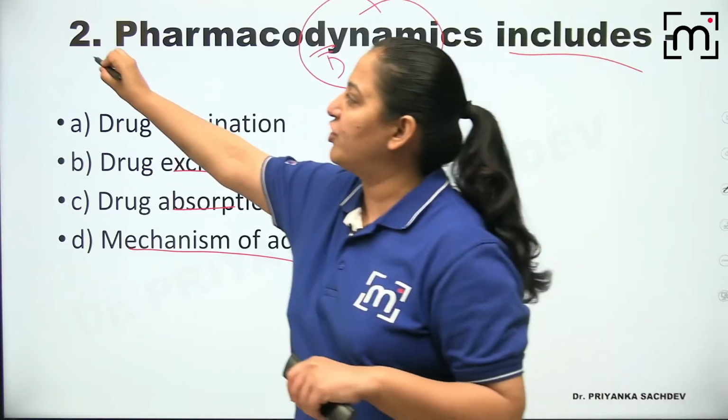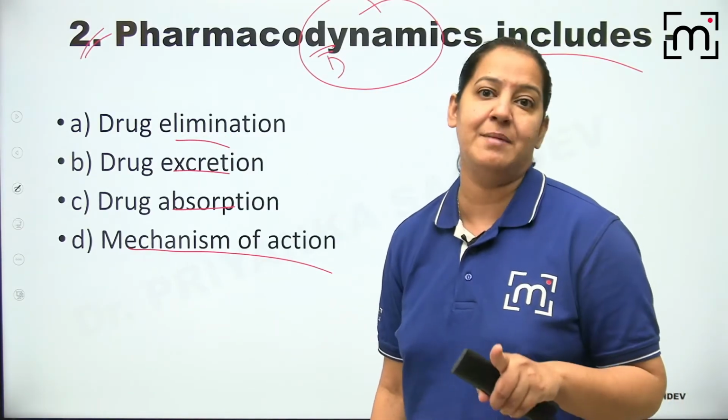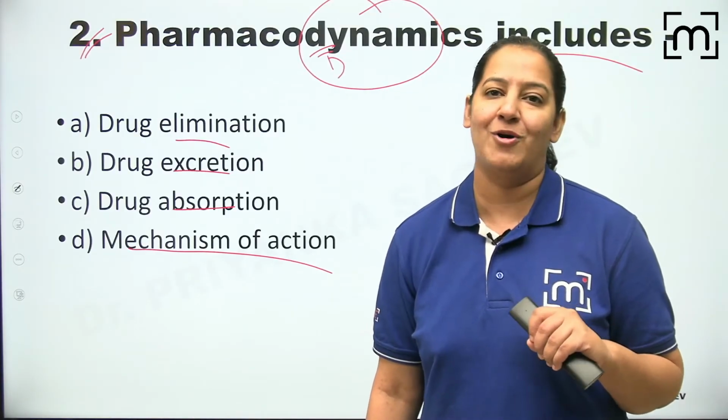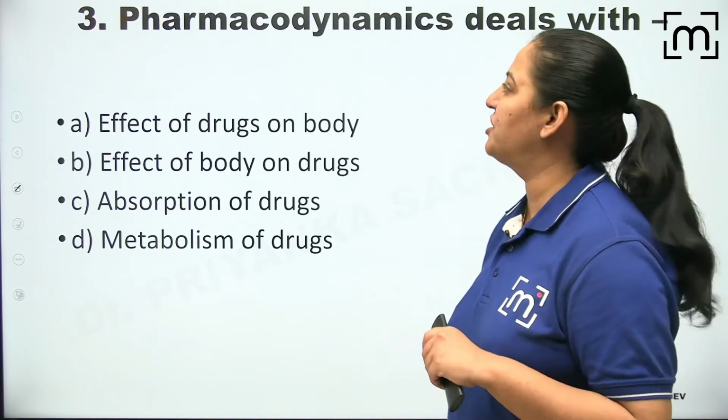So this is answer of question number 2. Question number 2 का आंसर please write down. I'm giving you adequate time to understand the question and write down in the comment box. Please write down your answer in the comment box, please. And this is the last question number 3 based on this. So this is the question number 3.